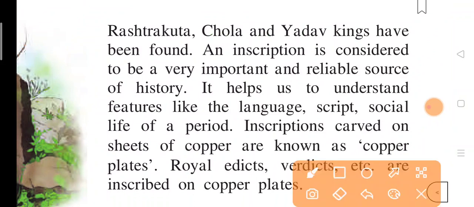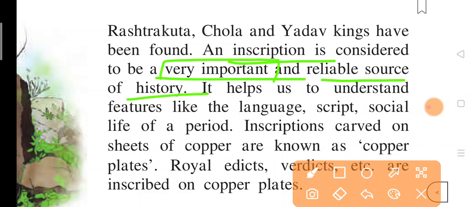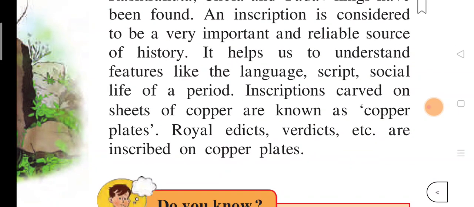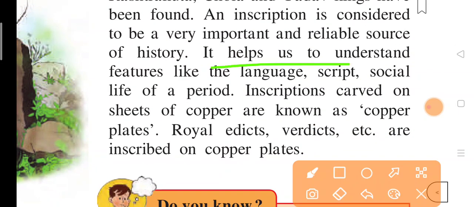An inscription is considered a very important and reliable source of history, and it helps us understand features like language, script and social life of that period.